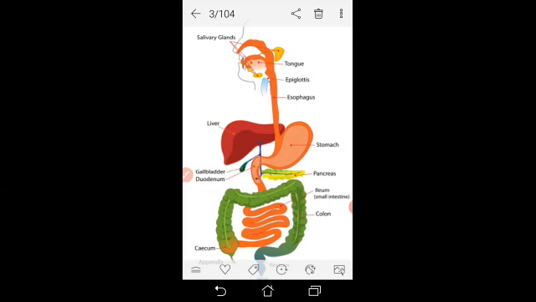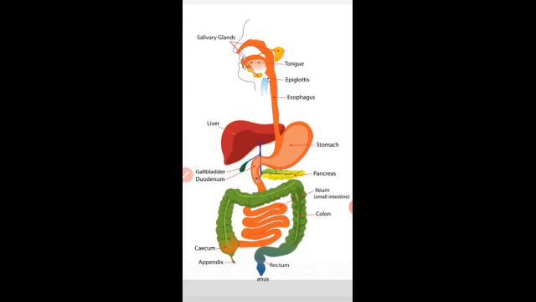The stomach is a sac-like structure where food is stored temporarily for 4 to 5 hours, where churning occurs for the mixing of food, where HCl, acid and mucus and some pepsinogen, renin and lipase enzymes are also secreted by the stomach.